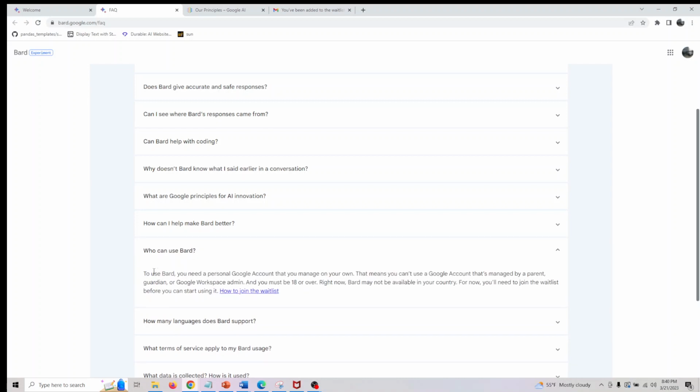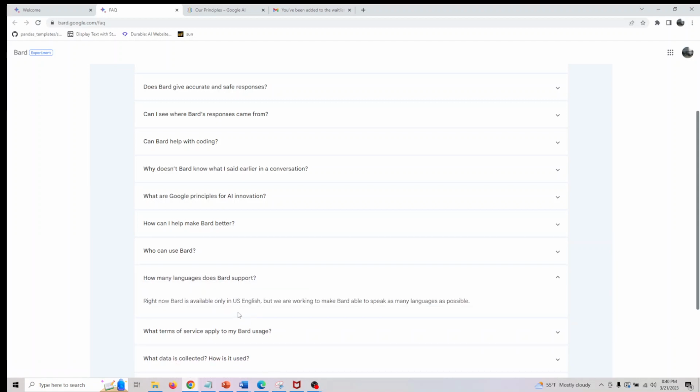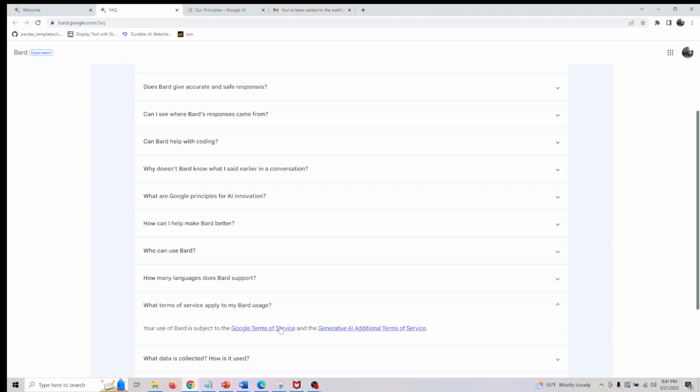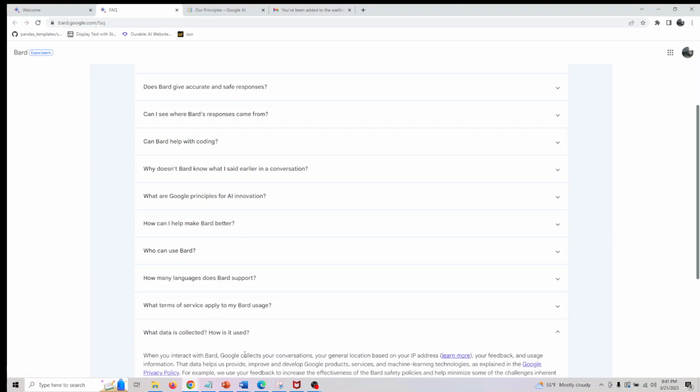Who can use Bard? I think anyone who has a Gmail account can use Bard, and you should be 18 years or older. As we described, you have to be on the waitlist and you will be notified when you have access to it. For now, it's available in US English, but they're going to expand it to more languages in future, and there is no mention of when this would be done. This is just a proposal. And the terms of service are listed here.